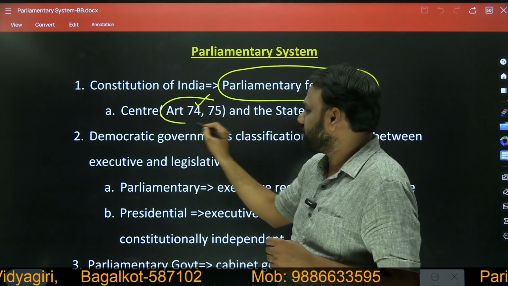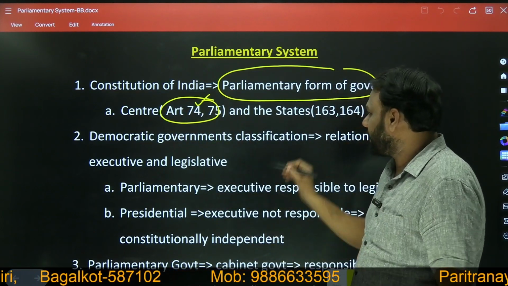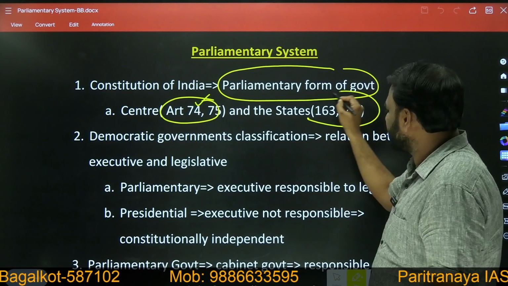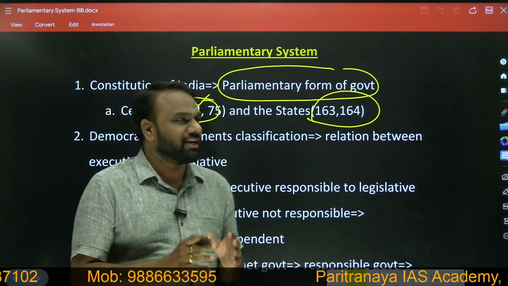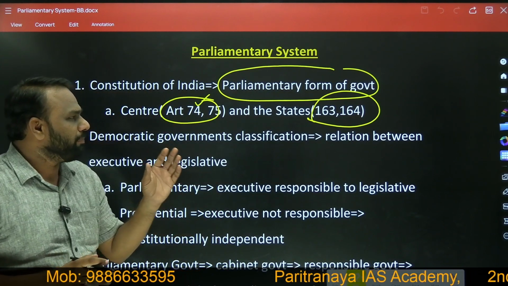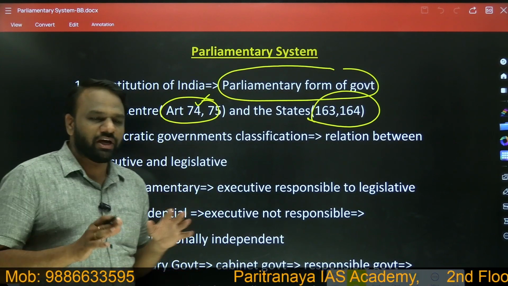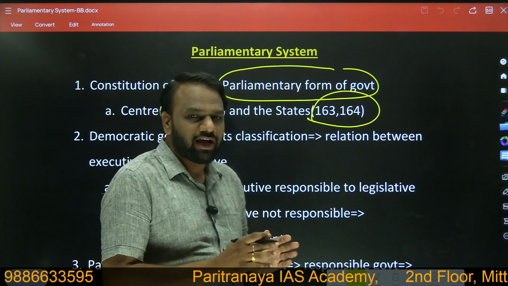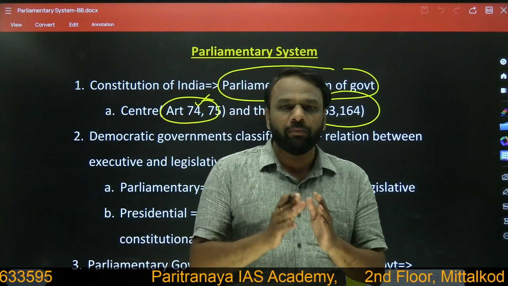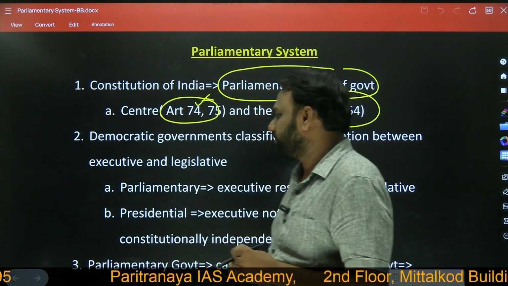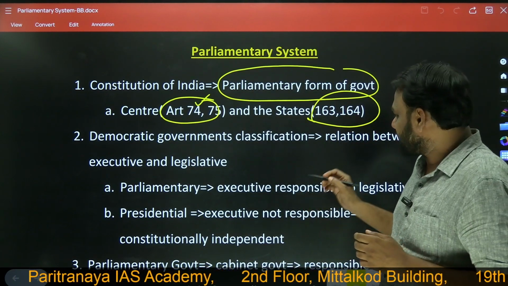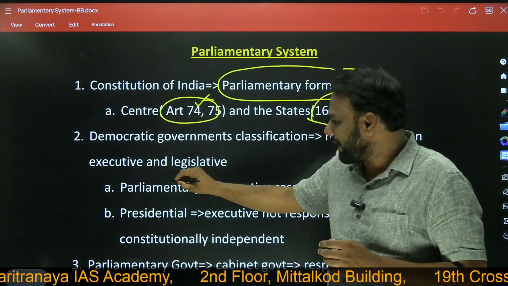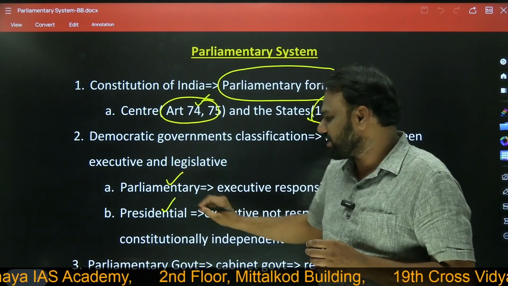Similarly, article number 163 and 164 specify that the type of government which exists at the state level is also parliamentary form of government. So here we understood that both at the center as well as at the states we have parliamentary form of government.